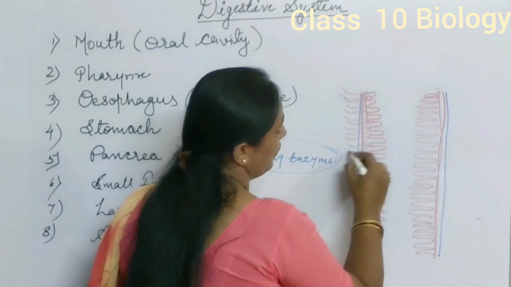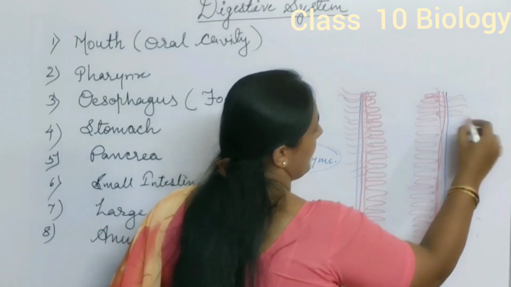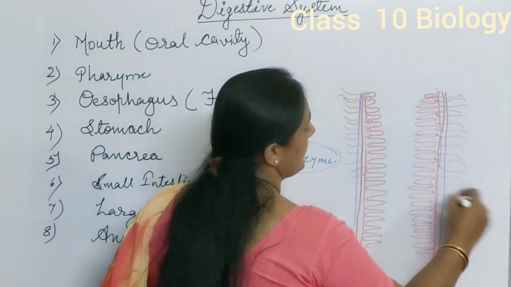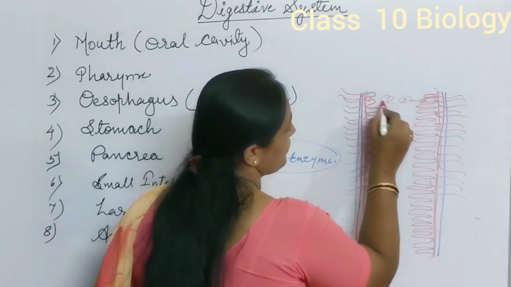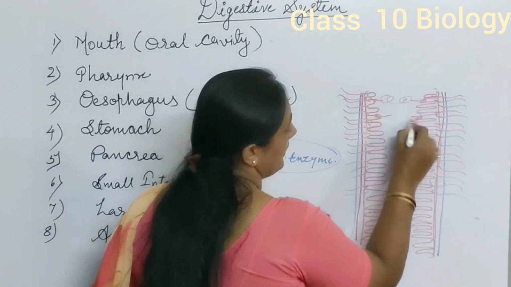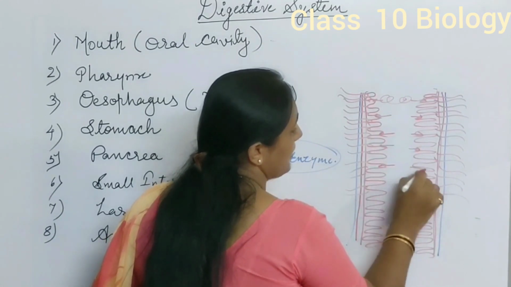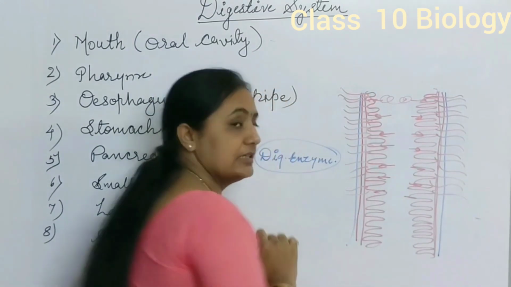Now whatever food material enters and the process of digestion takes place in small intestine, that digested material is directly absorbed by the inner lining of small intestine, that is, the villi.